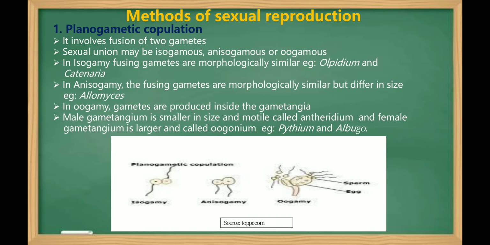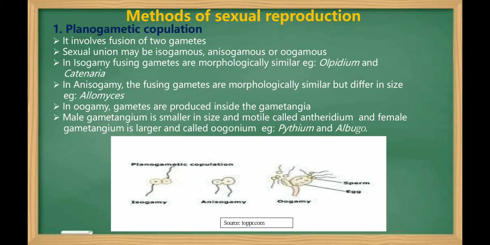So what are the different methods of sexual reproduction? There are five different types of sexual reproduction. First one is planogametic copulation. Planogametic copulation involves the fusion of two gametes. The sexual union may be isogamous, anisogamous or oogamous.